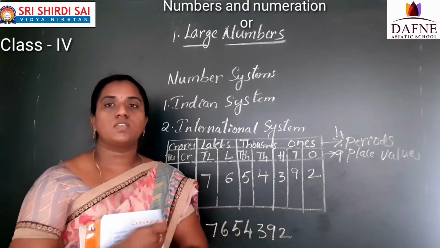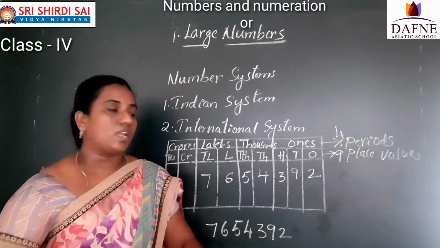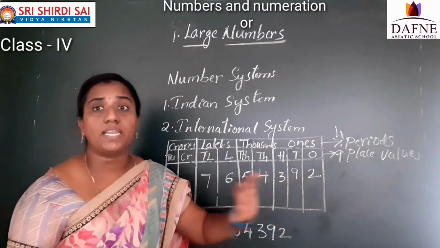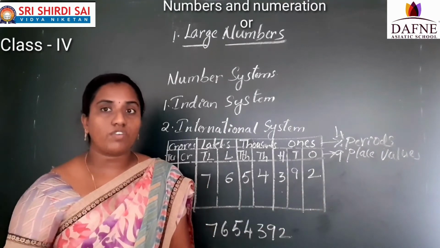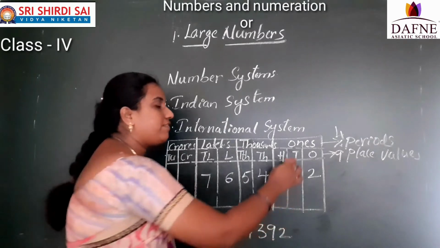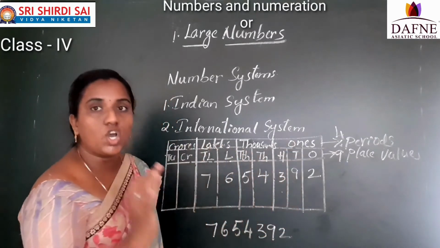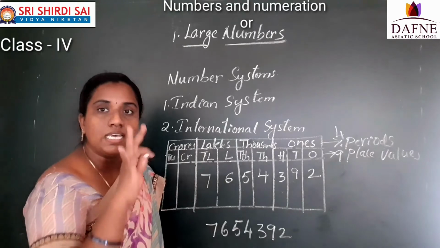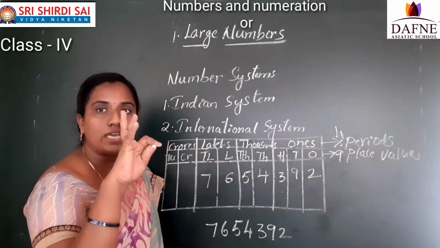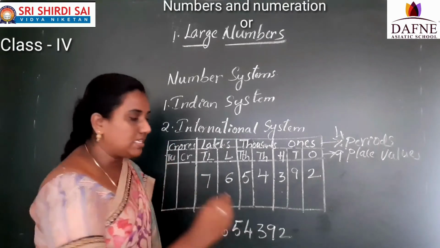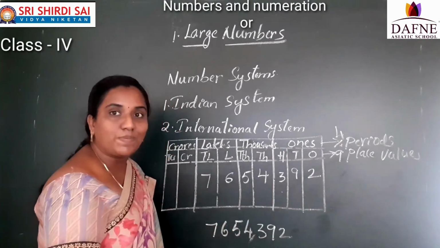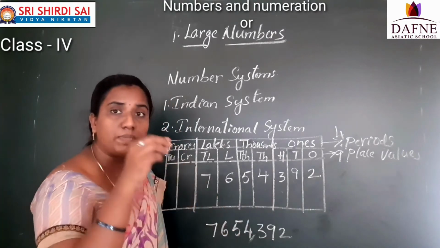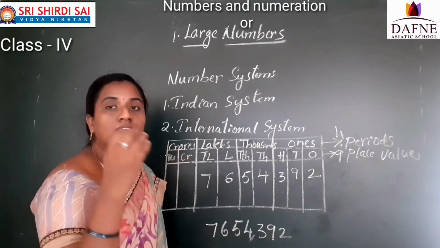54,392. So according to this, see here, according to the Indian system only we are placing the commas also. How are we placing the commas? See here, the first period is divided into how many place values? I said 3 place values. What are they? Ones, tens, hundreds. Yes, sir. So after ones, tens, hundreds you have to place the comma. After the period you have to place the comma. That means the period is having 3 place values.